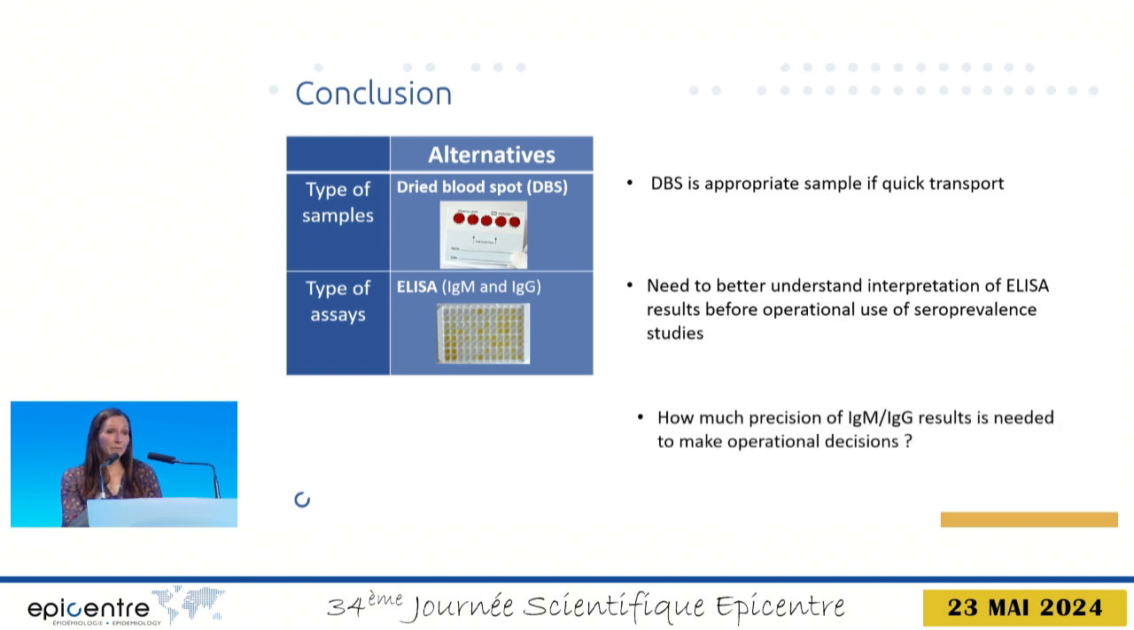Finally, we will also need to evaluate how much precision is actually needed. While efficient outbreak confirmation can be based on imperfect test results, seroprevalence estimates need to be more accurate to evaluate and plan vaccination activities.